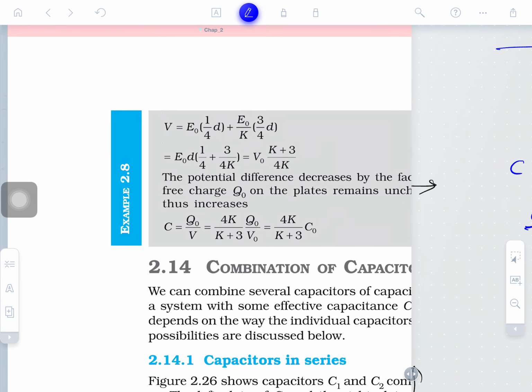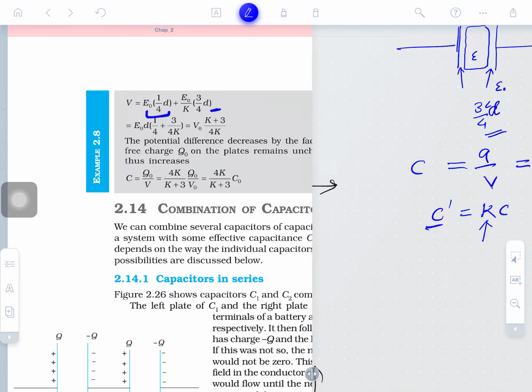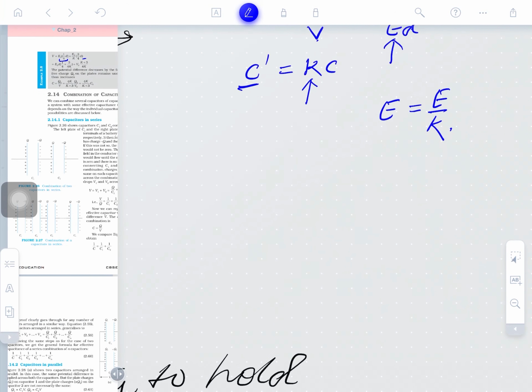So, what will be the formula? Obviously, potential due to the field region and potential due to the empty region, please tell me. The inserted field region and the empty region, this is the field region. Clear guys, well understood here or not? So, how can we solve this? It is very simple, the expression is there.